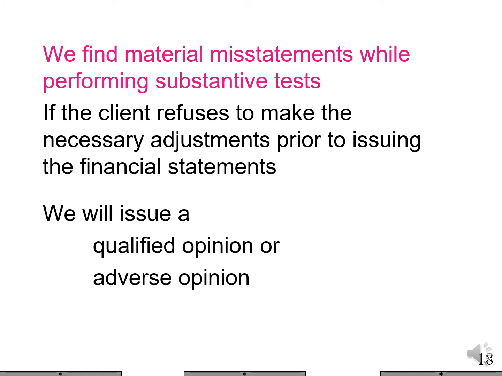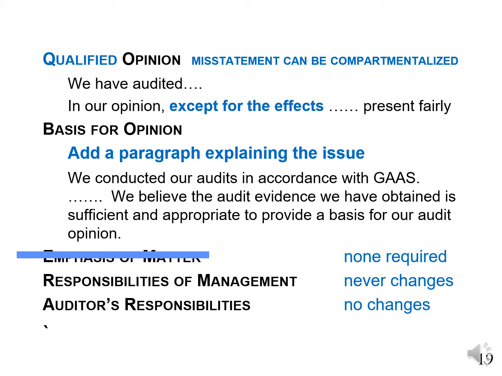We find material misstatements while performing our substantive test. The client refuses to make the necessary changes, so we're going to either issue a qualified opinion or an adverse opinion. If the mistake can be compartmentalized, we'll issue a qualified opinion. The first paragraph will be the same.